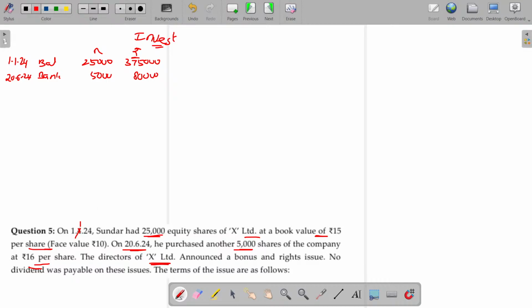The directors of XD Limited announced the bonus and right issue. No dividend was payable on this issue, and the terms of the issue are as follows. Dividend is payable only for the original shares, and we still have the bonus shares and right shares. For these two, dividend will not be available.